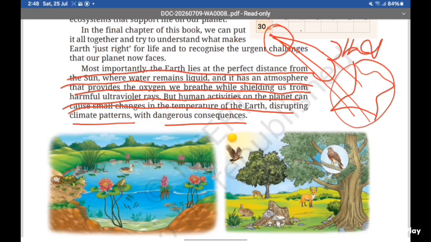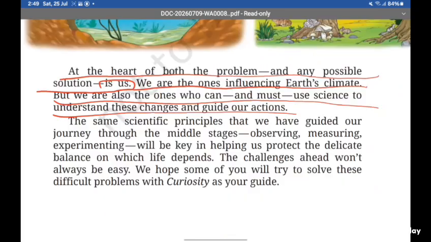Can you feel nowadays that in the winters also we are feeling very hot, and in the summer seasons we are feeling very warm and hot? But in 2022 or 23, we didn't feel this much heat, but nowadays I am feeling it. Are you also feeling this?